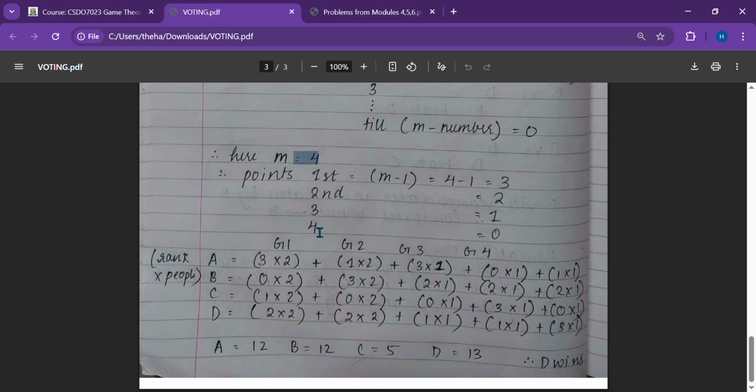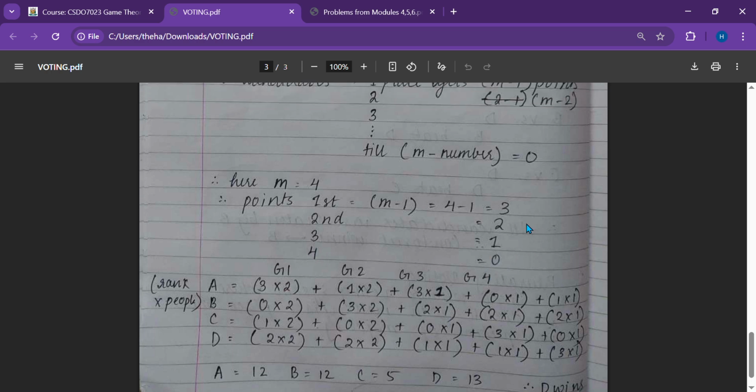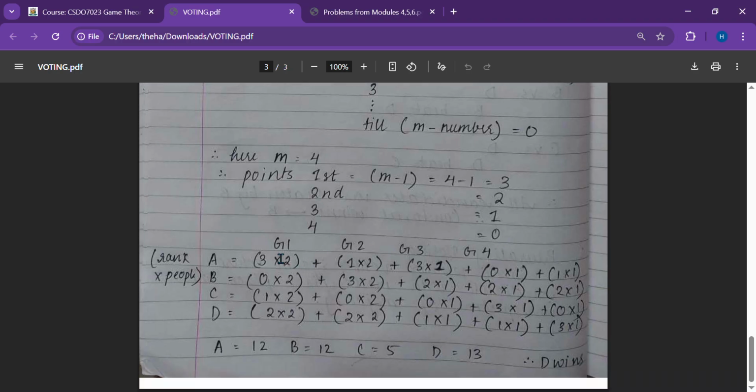And for the last place, 4 minus 4 is equal to 0. So the points we will give to the first place are 3, second place 2, third place 1 and fourth place 0. Now we will calculate accordingly for each of the groups. This is the basic formula to remember: rank into people.